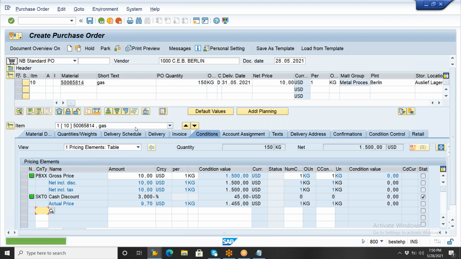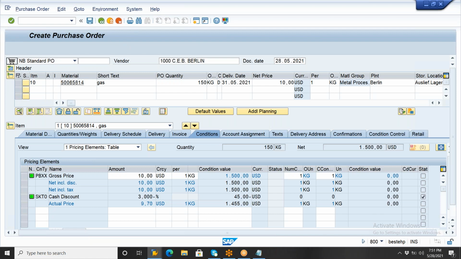It is the same as previously, there is no difference. Already you know how to create a PO. I created the PR, and in the PR I have not mentioned the returnable packing material. In the PO also I have not mentioned it. I mentioned only the order item here, never any non-order item. What is the non-order item here today? The topic here is the gas cylinder. Gas is the order item. You are requesting only gas, but without a cylinder the vendor is not going to give it. We'll see that at the time of goods receipt. Now click on save here.